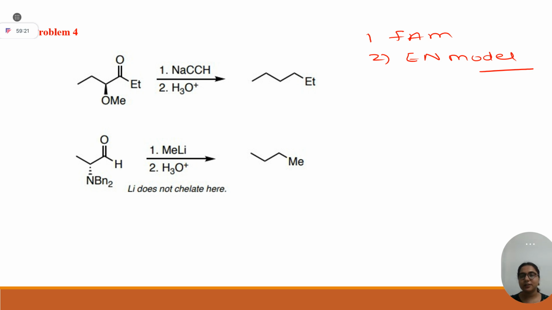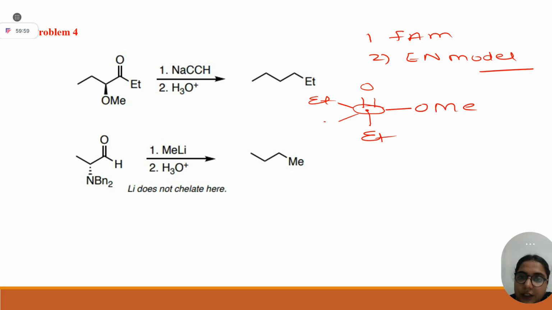And now tell me the product. I will request you all, please try by yourself. I am also solving, but check your answer after you have solved. I am solving with you. First question, COEt. Since Na is monovalent, there is no chelation. You just have to keep your heteroatom perpendicular. Apart from OMe, which groups are there? Ethyl.